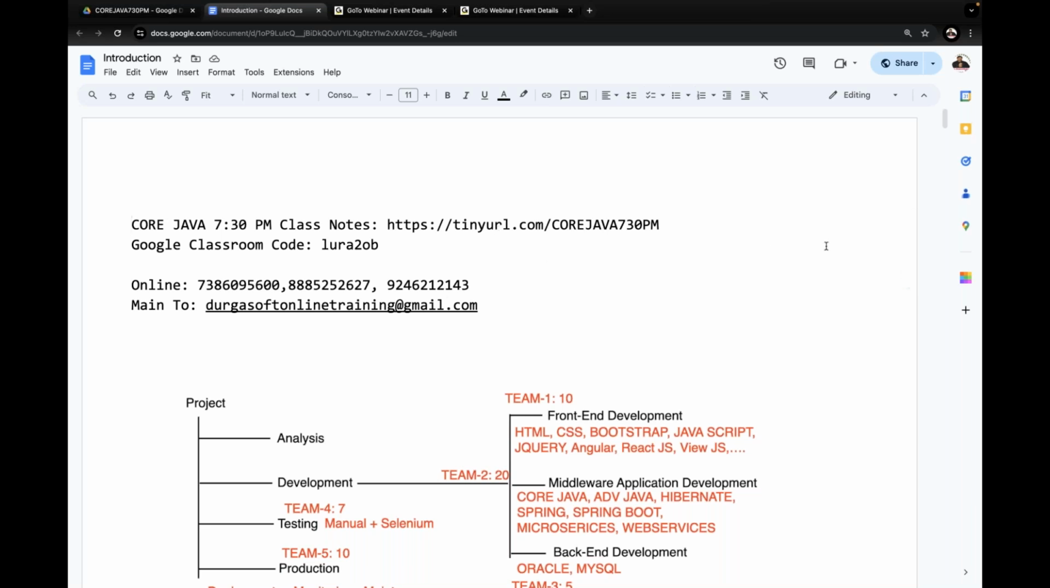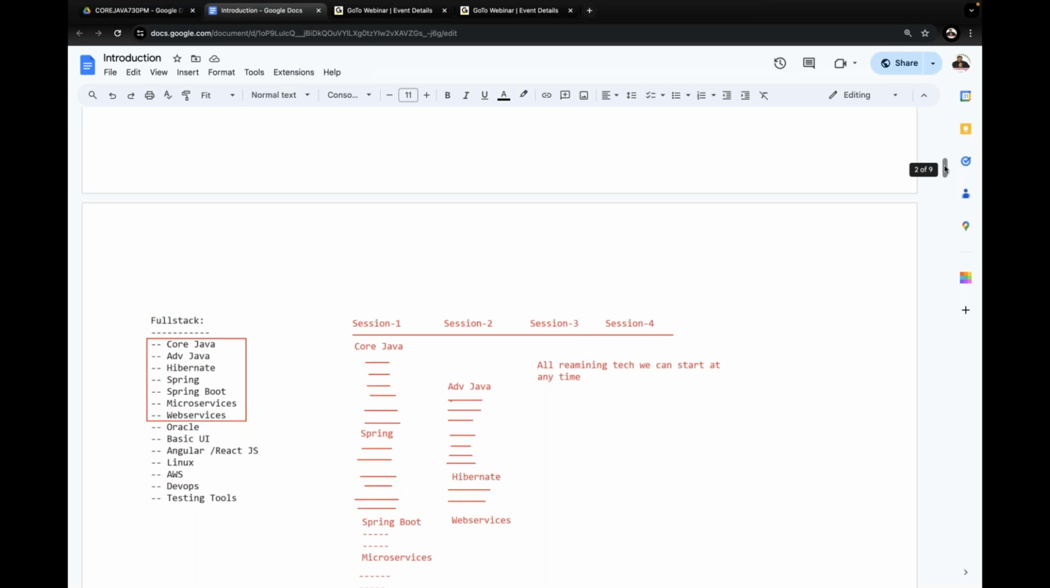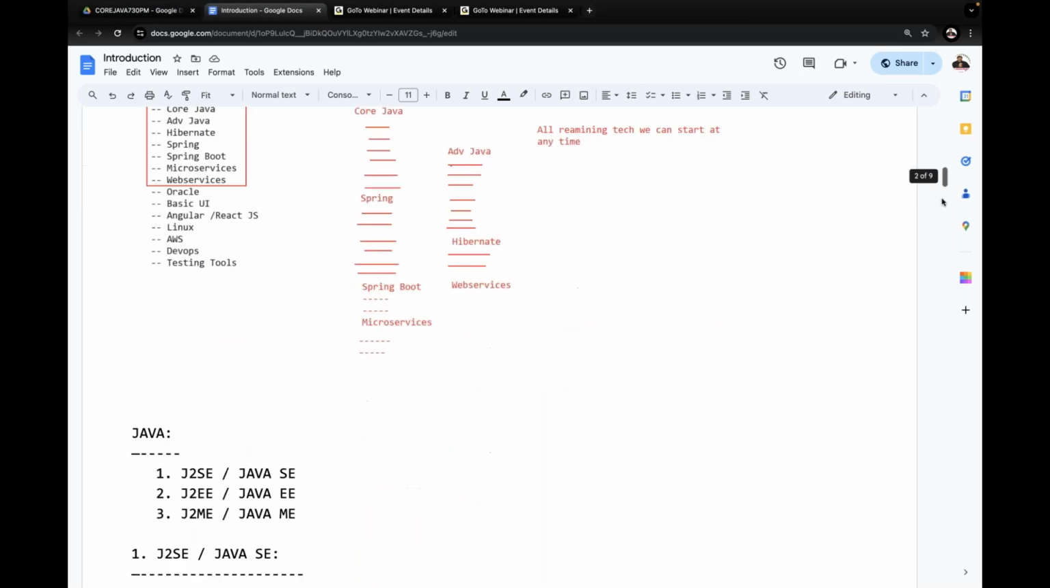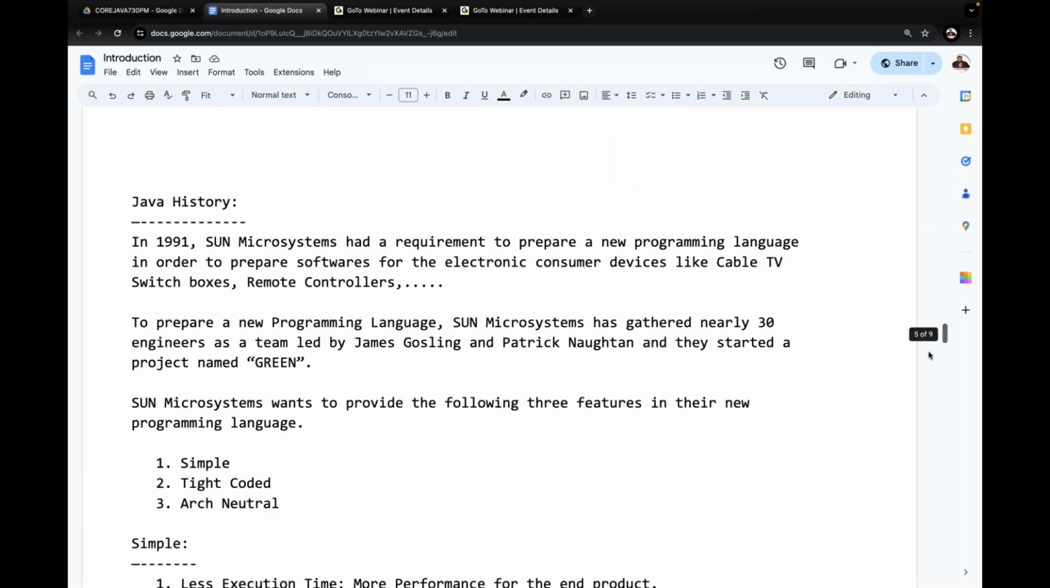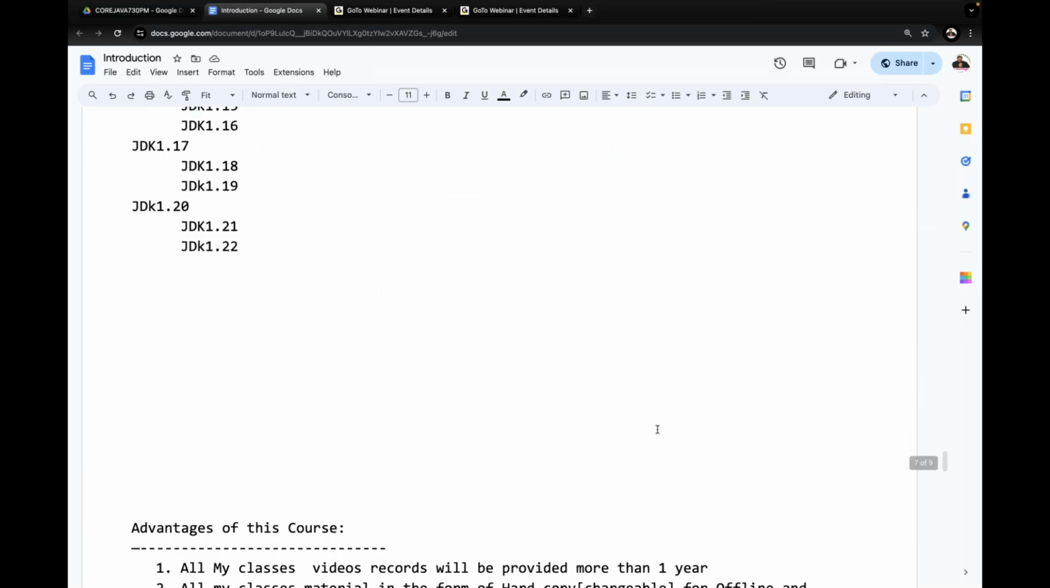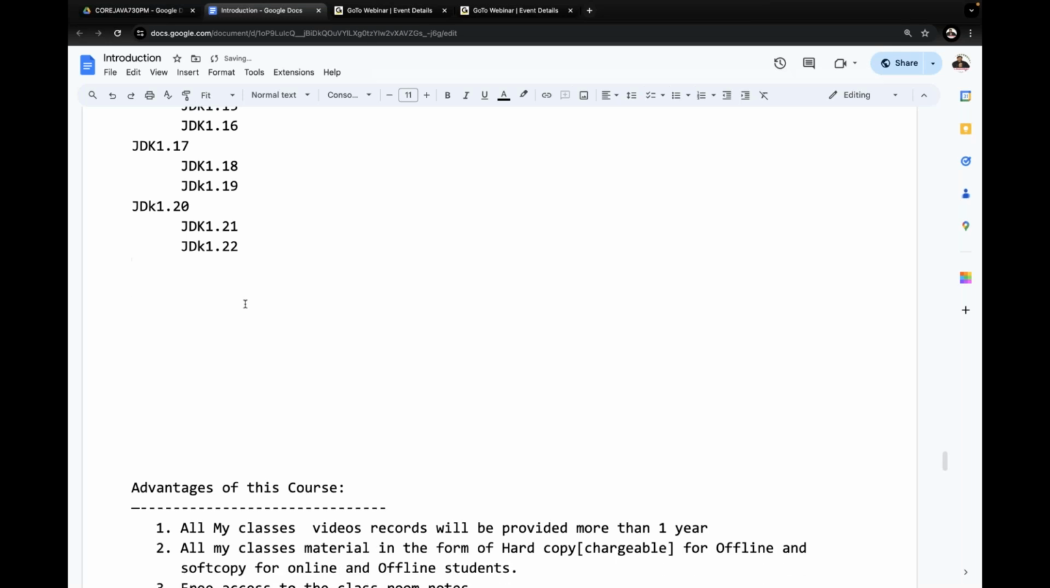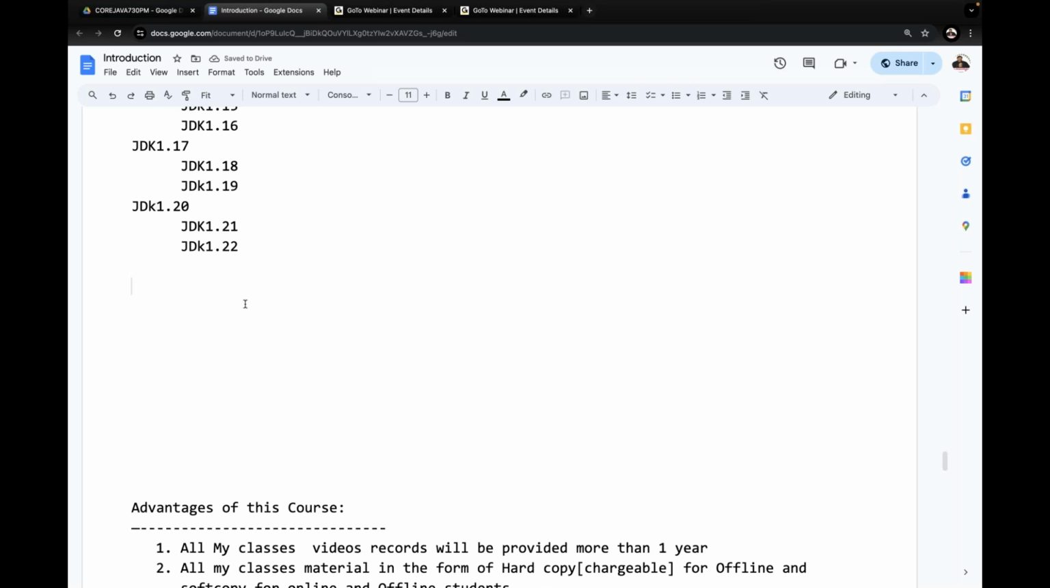Right. Good evening, guys. Let's check what we completed in the last session. We completed the Java history part in the last session. Today we are going to start the second topic in the introduction part. The Java history topic is complete and not required to repeat. Already we understood the total content: why and how Java was introduced to the market.